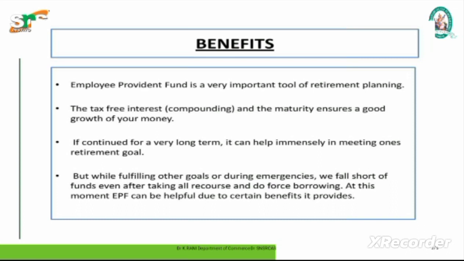Public Provident Fund. Contribution: deduction allowed under Section 80C. Interest is exempted from tax. There are three types of schemes under the Act, namely the Employees Provident Fund Scheme, the Employees Pension Scheme, and the Employees Deposit Linked Insurance Scheme.